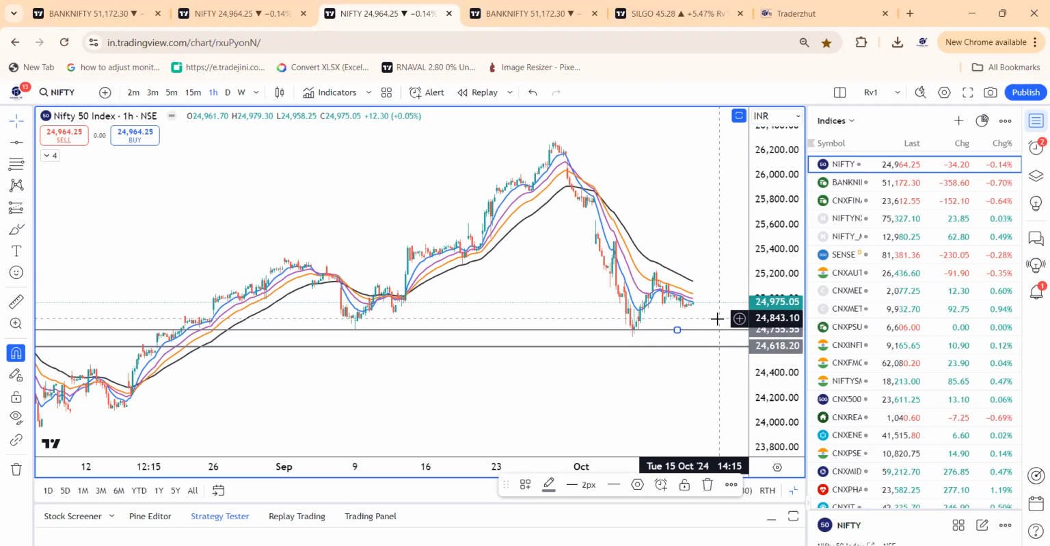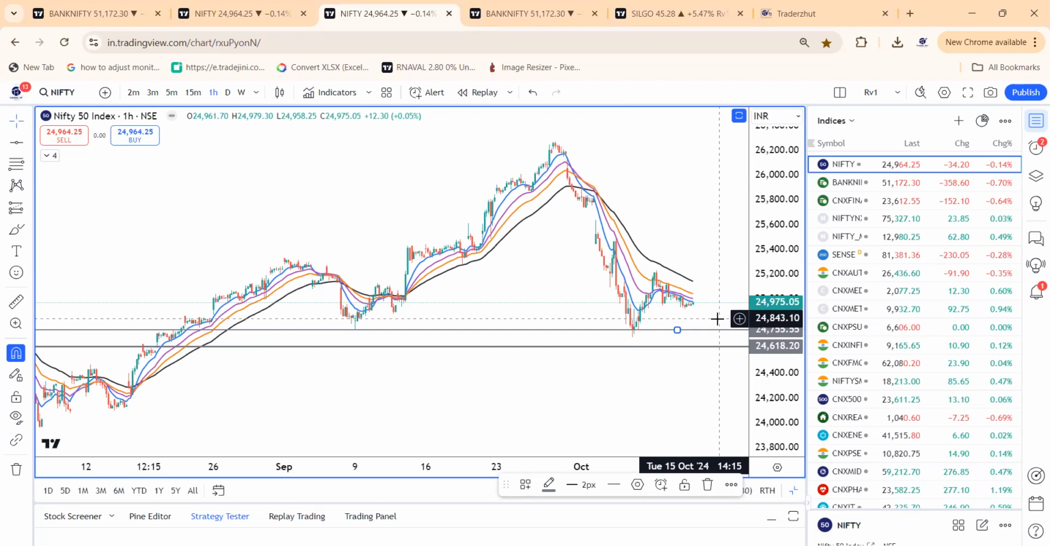Below 24,790, we are going to see a sell off. Below 24,790, markets will get weaker. 24,600 to 650, one minor support is there. 24,584, 24,656 exact points.